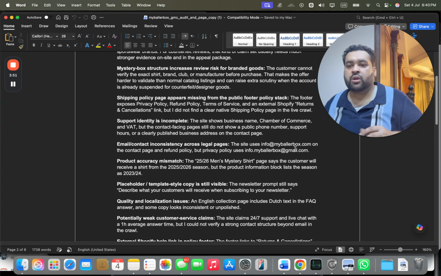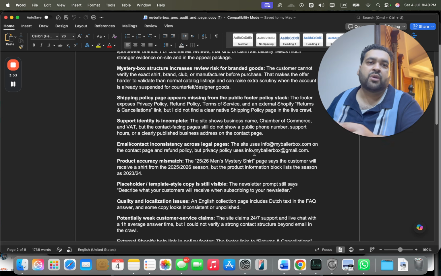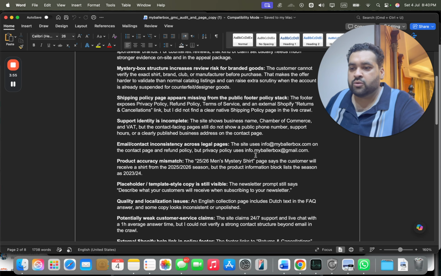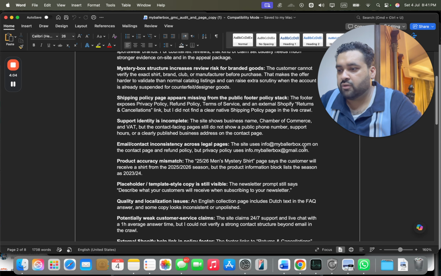Okay, info dot. This may be a typo error or maybe unknowingly done, because it's almost the same thing, but it's a Gmail account. So if you use a contradicting email address, this can cause inconsistency, unprofessionalism, and lack of trust on your website.